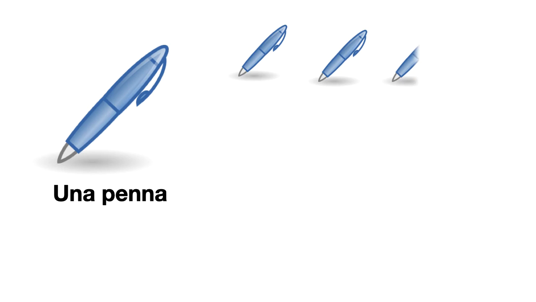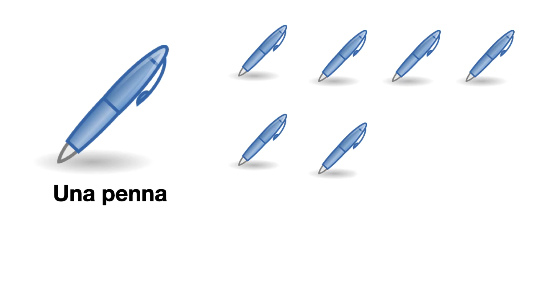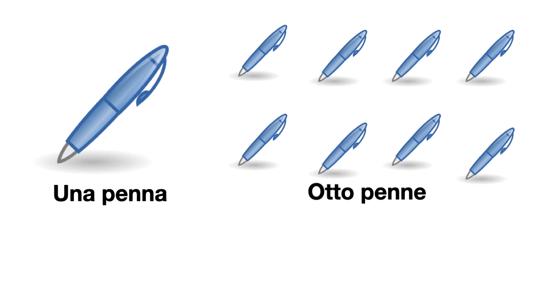Cos'è? Una penna. Contiamo. 1, 2, 3, 4, 5, 6, 7, 8. 8. Plurale di penna, penne. A goes to E. 8 penne, 8 pens.